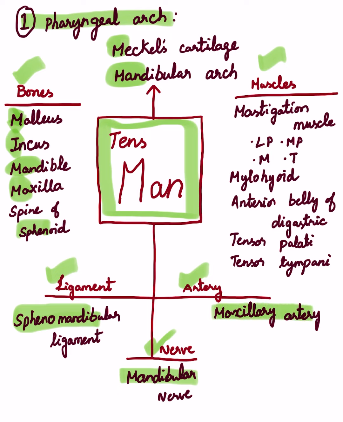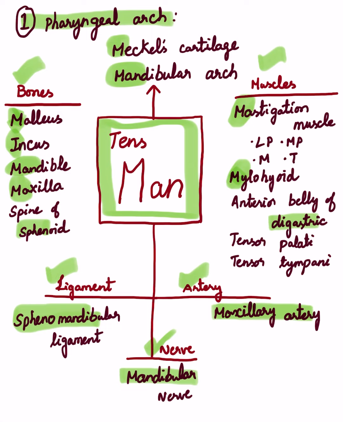And the muscles attached to the mandible are derived from the first pharyngeal arch, that is the main muscles of mastication, which are lateral pterygoid, medial pterygoid, masseter and temporalis. And the mylohyoid muscle is also a derivative of the first pharyngeal arch. And the anterior belly of digastric arises from the mandible, so it is also a derivative of the first pharyngeal arch.